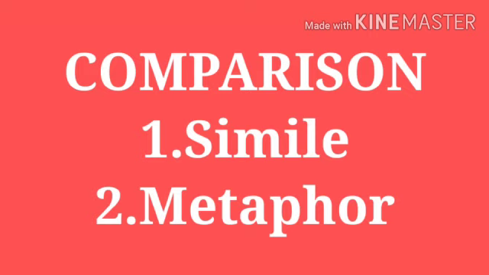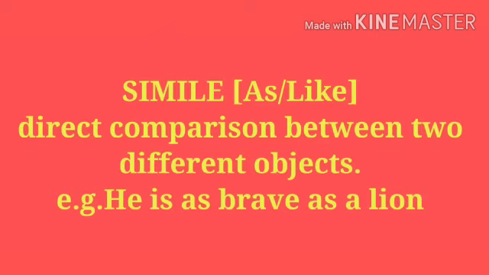Here are given two figures of speech, one simile, two metaphor. These two figures of speech show comparison. Simile shows direct comparison and metaphor shows indirect comparison. Simile is direct comparison between two different objects or two different things by using the word as or like. For example, he is as brave as a lion. Here, he is directly compared with lion by using as, so it is simile.